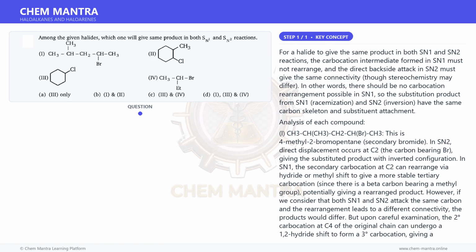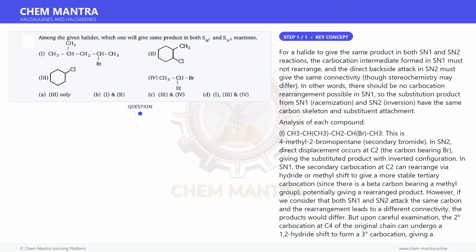Re-examining why 2 is excluded, for 1-chloro-2-methylcyclohexane, the SN1 carbocation can rearrange, the secondary carbocation at C1 can receive a 1,2-hydride or methyl shift from C2 to give a different, still secondary, carbocation. This ring has no net stabilization from rearrangement, so rearrangement is not favorable. The real reason is likely that